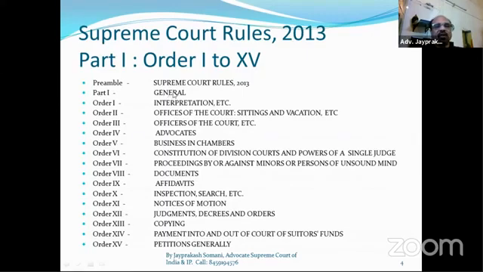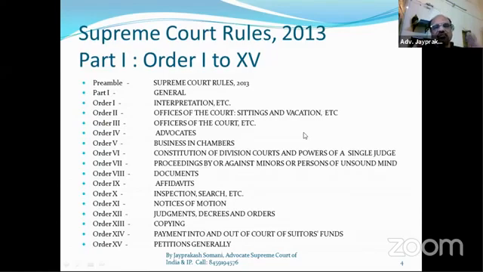Order 1 is general, interpretation, etc. Order 2 is offices of the court, sitting and vacation. We'll cover this in detail later in a separate slide. I am showing just the index part of the Supreme Court Rules.